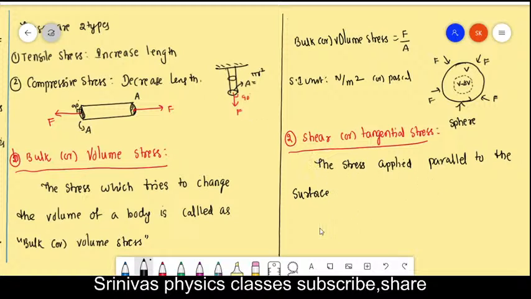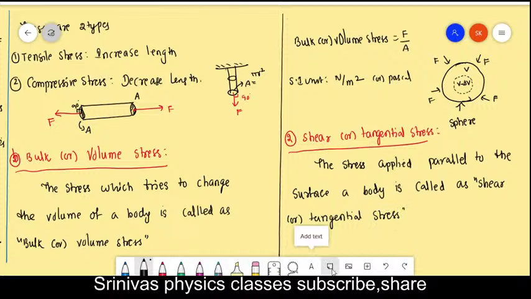The stress applied parallel to the surface of a body is called shear or tangential stress. Now, this force is applied parallel to the surface.